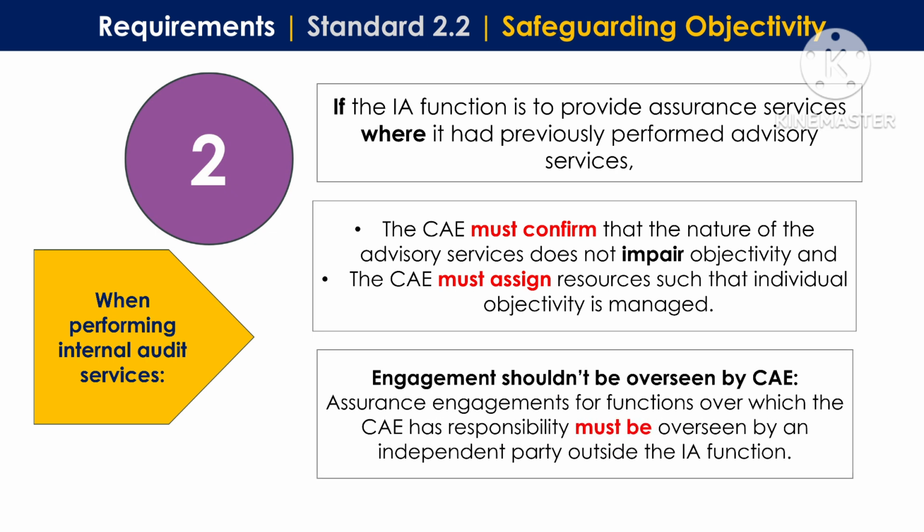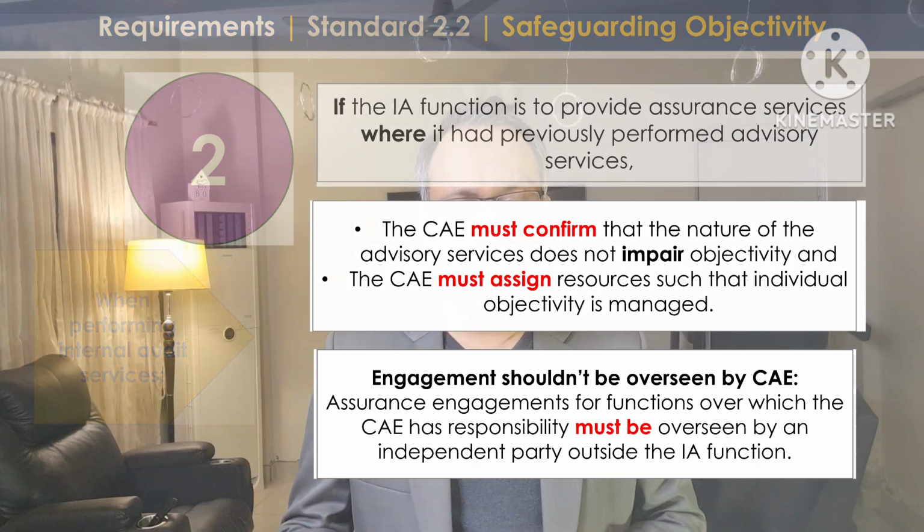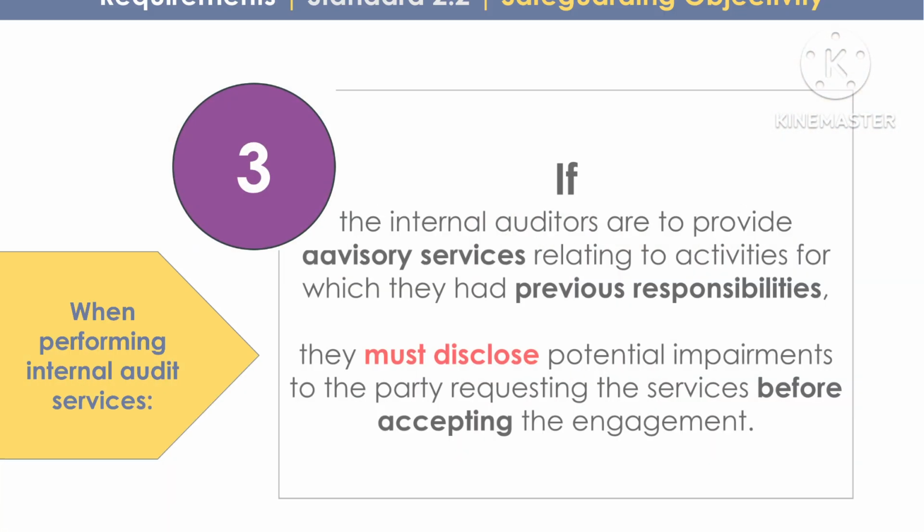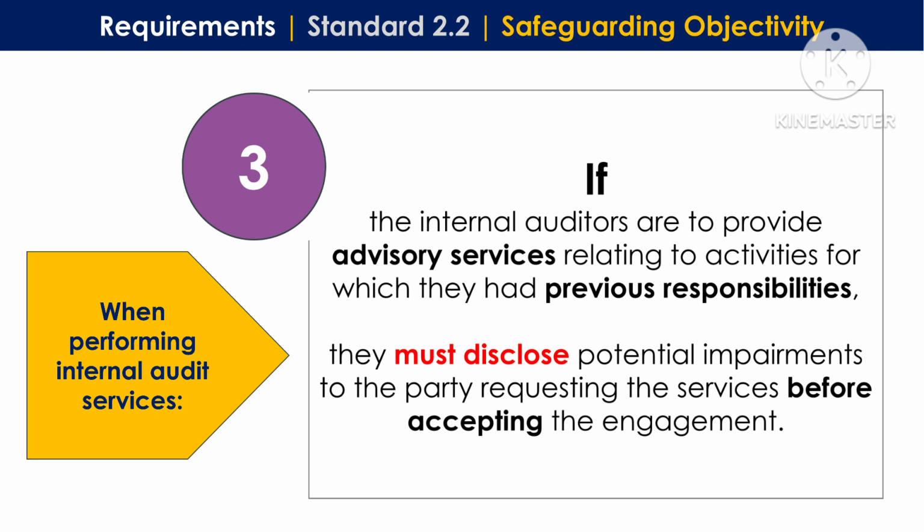Assurance engagements for functions over which the chief audit executive has responsibility must be overseen by an independent party outside the internal audit function. With regard to the disclosure of the impairment, if the internal auditors are to provide advisory services relating to the activities for which they had previous responsibilities, they must disclose potential impairments to the party requesting the services before accepting the engagement.